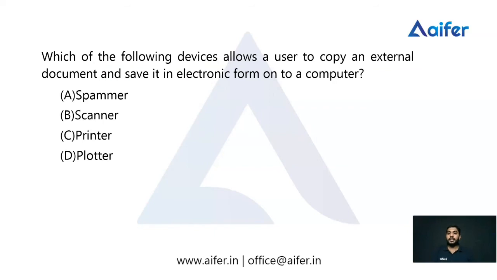Then coming to the next one. Which of the following devices allows a user to copy an external document and save it in electronic form onto a computer? It is an easier question. We have given four devices. Which device is used to copy an external document and save it in electronic form in a computer? We need to identify the name of the device.